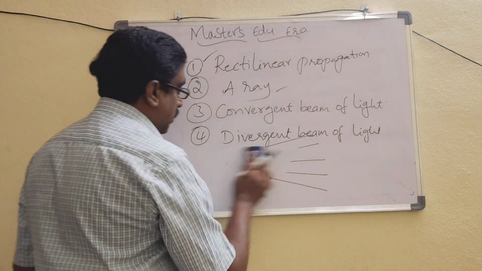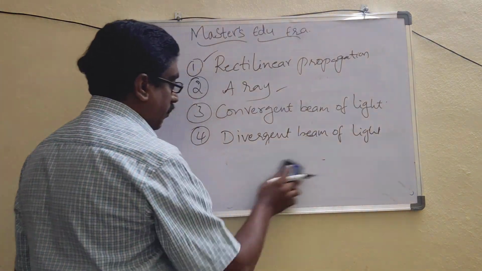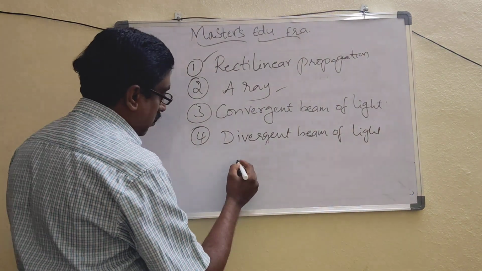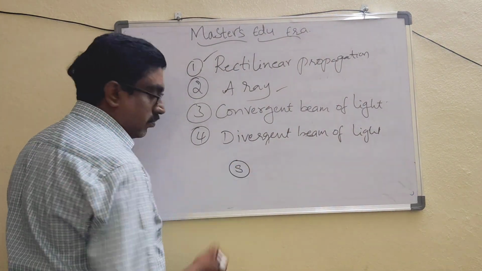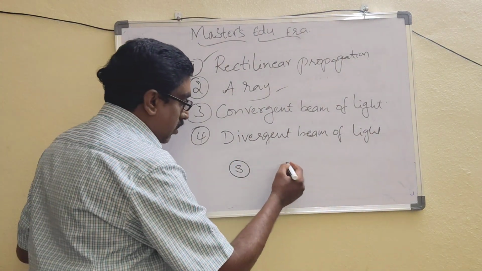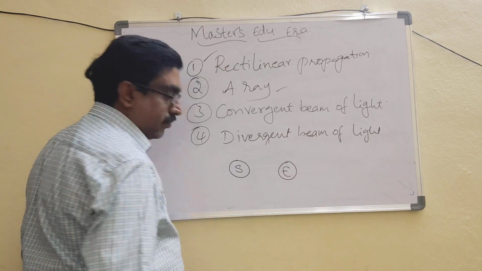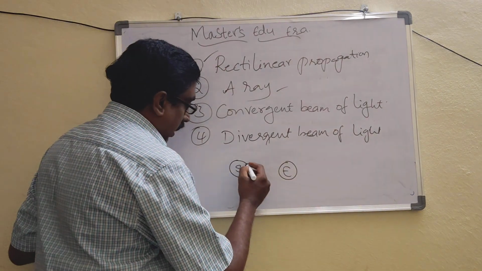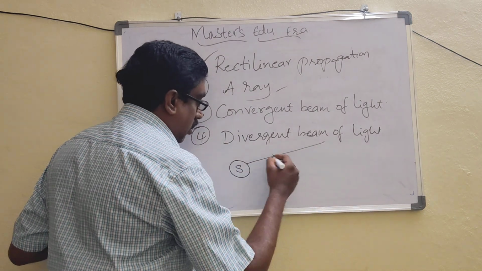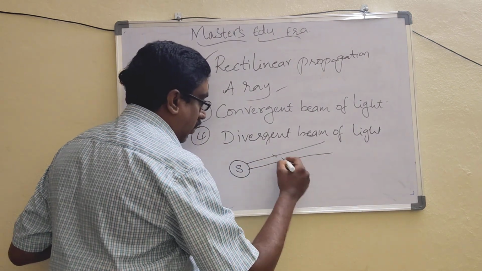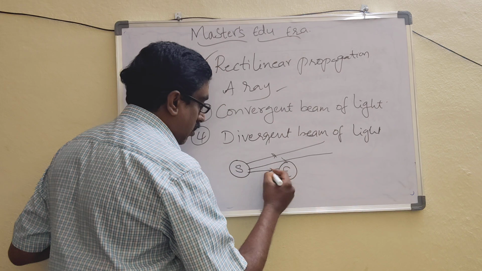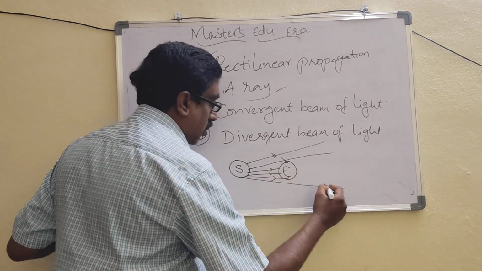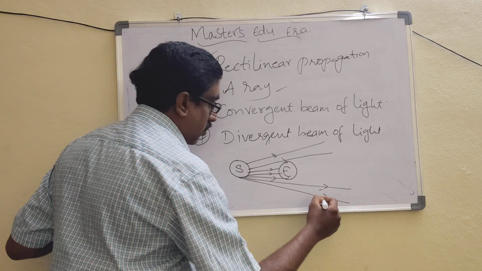The second thing I will explain clearly. For example, this is the sun and this is the earth. The light rays are traveling in a straight line like this into space.